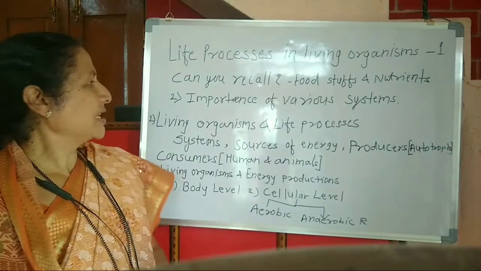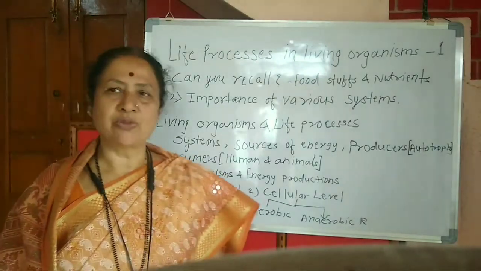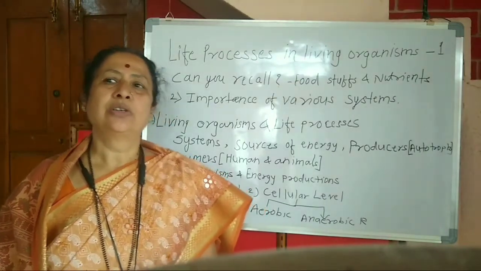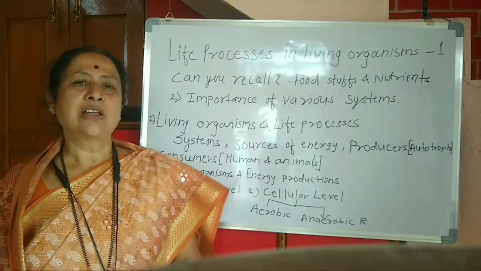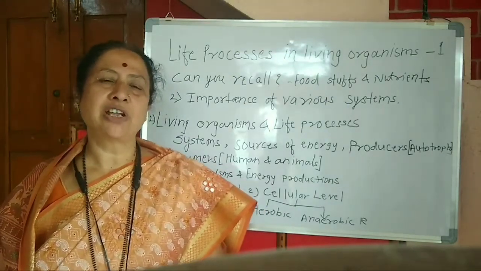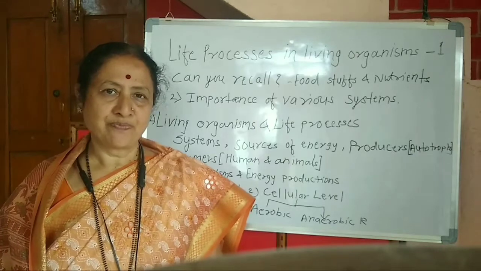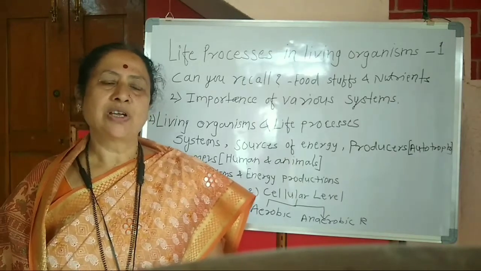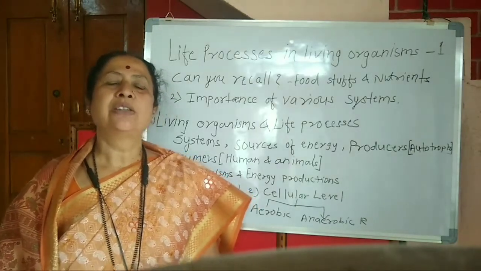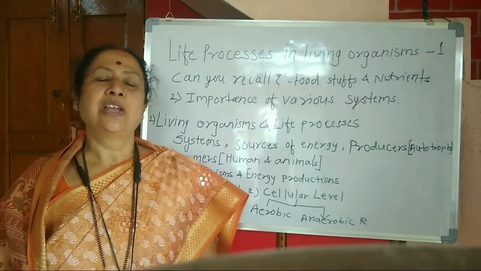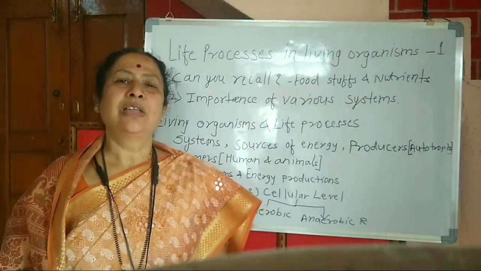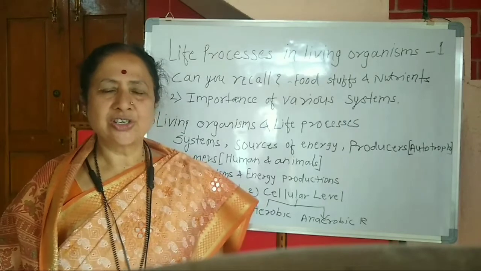Second one is the importance of various systems. We know that in our body there are several systems working in coordination. Our organ system consists of the digestive system, respiratory system, then the excretory system.